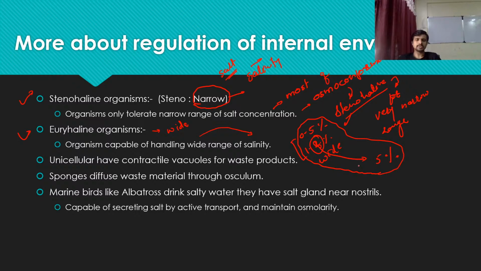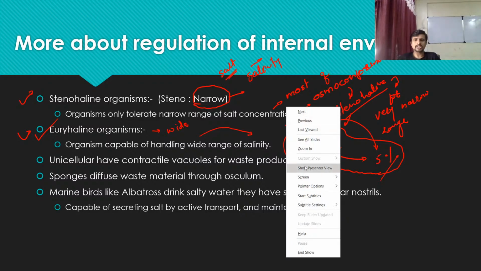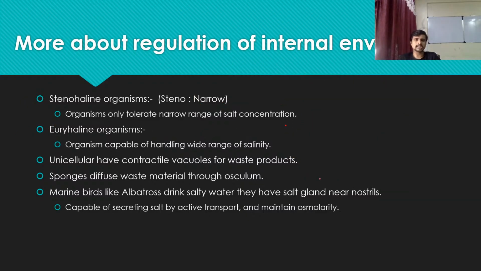Let's take the example 0.5 to 1, this is a narrow range, and 0.5 to 5% is a good range of salinity where an organism can maintain its body environment. That time you can say this organism is euryhaline. The organism which maintains itself in only 0.5 to 1%, you can say it's stenohaline, so it can tolerate only a narrow range or narrow changes in the salt concentration.